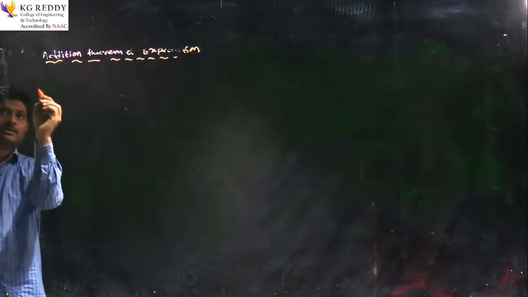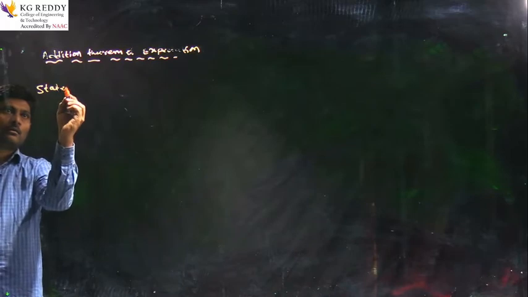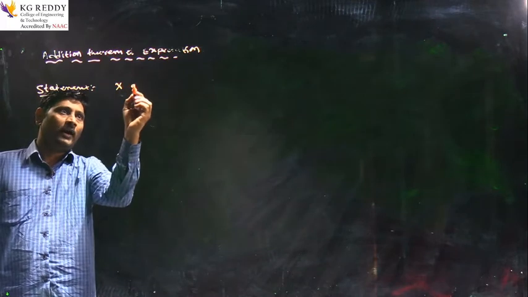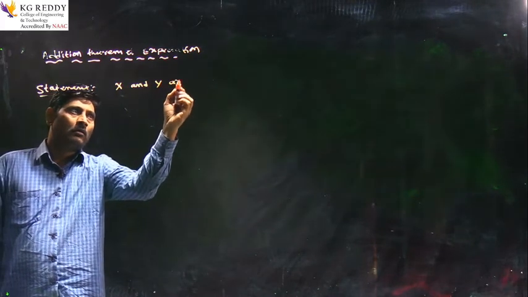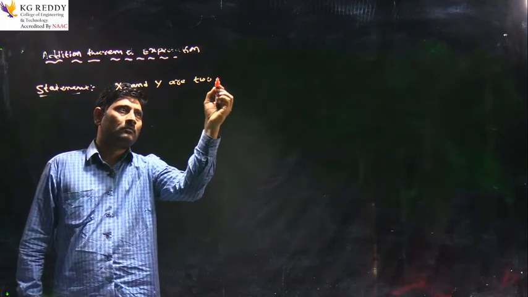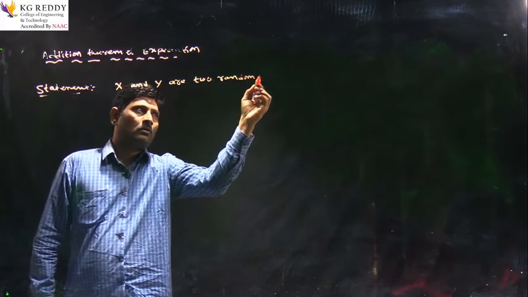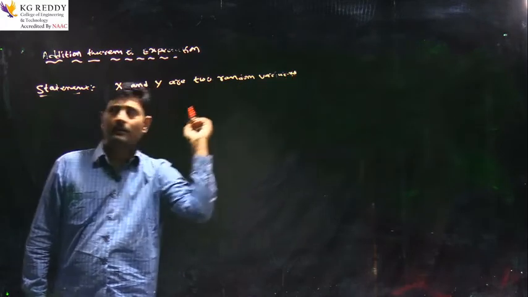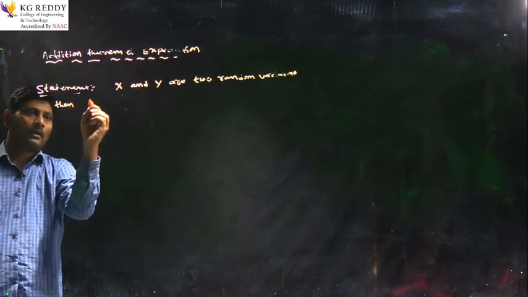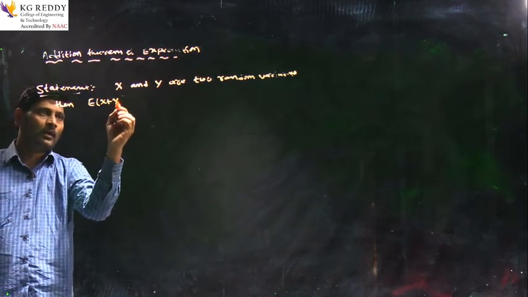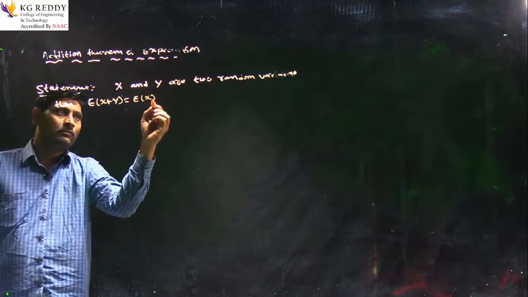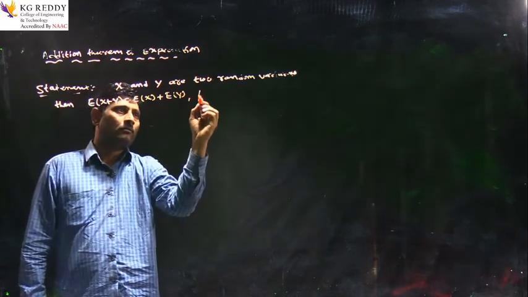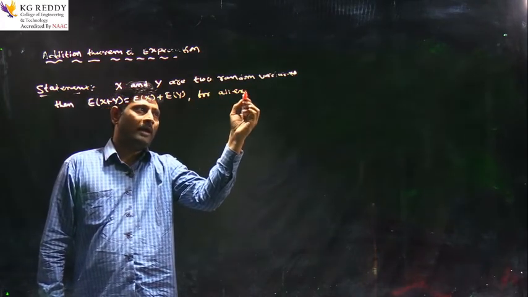So now the statement is: if X and Y are two random variables, then expectation of X plus Y equals expectation of X plus expectation of Y, for all expectations